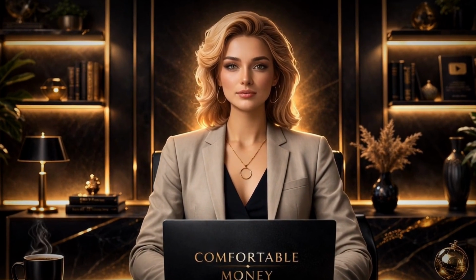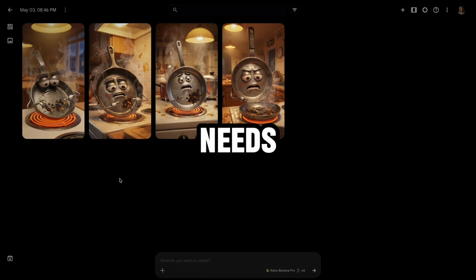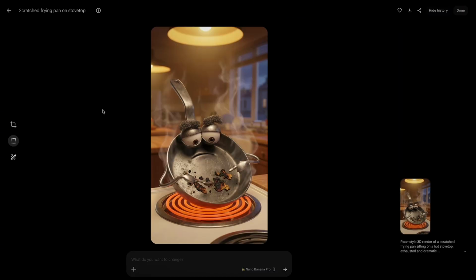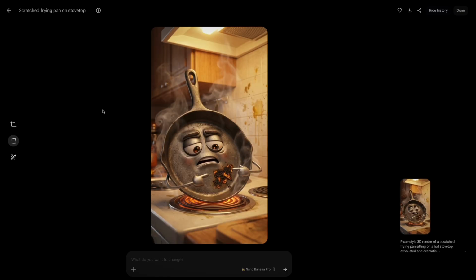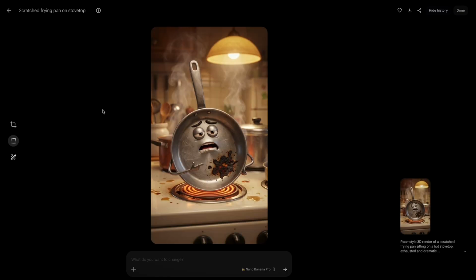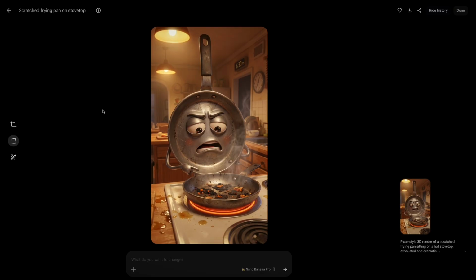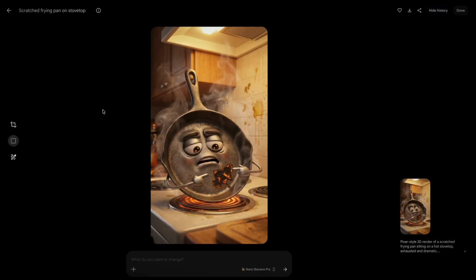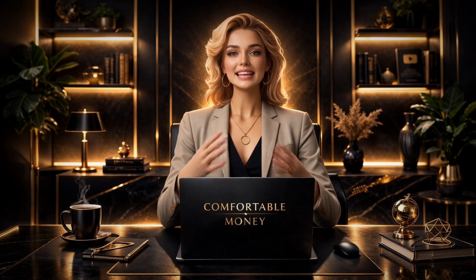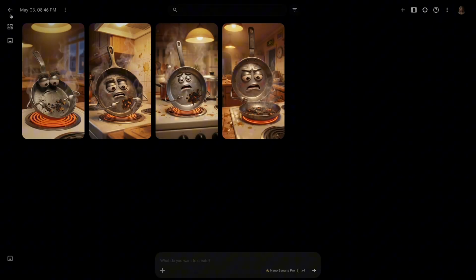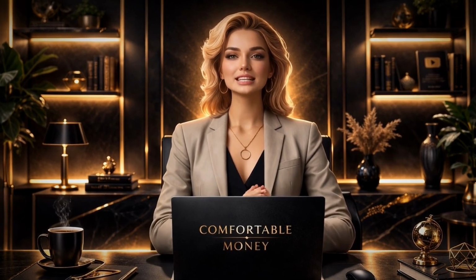If none of the 4 results communicate personality, the prompt needs revision. Ask ChatGPT to add more specific descriptors about the emotional state you want the object to convey. Not just what the object looks like, but what it feels like. Phrases that describe facial expression equivalent qualities in inanimate objects, the angle of a handle that reads as defensive, the positioning of a lid that reads as suspicious, produce significantly more expressive results than prompts that simply describe the object's physical appearance.